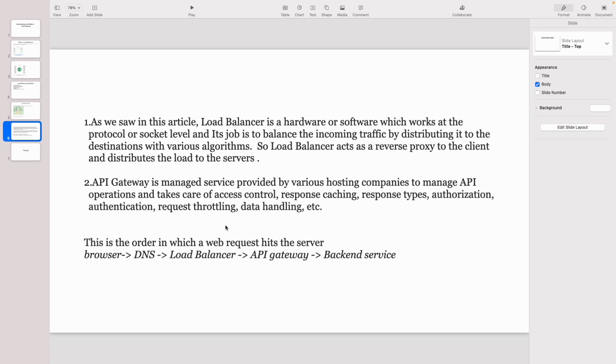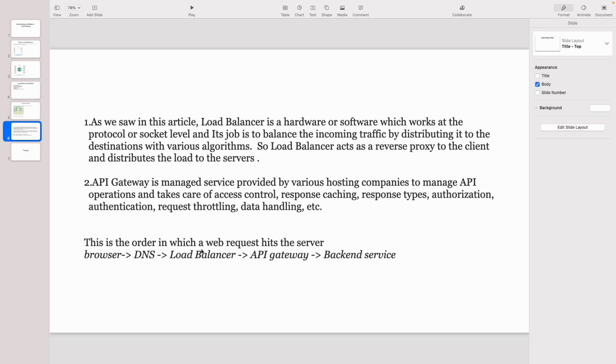Then the call goes to the load balancer, which redirects it to specific servers. The API gateway will determine which services have to be called, and then the backend services are deployed on a particular server.